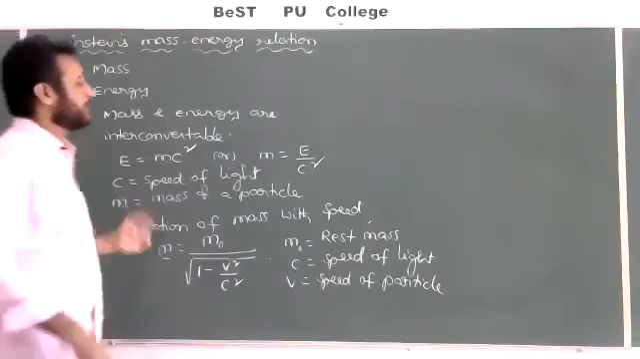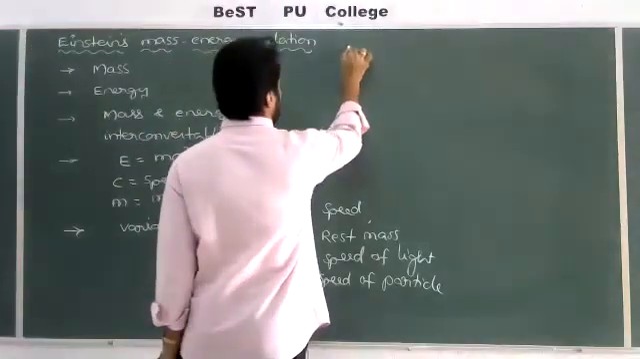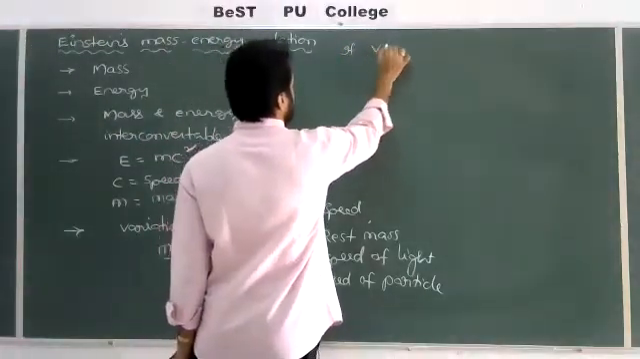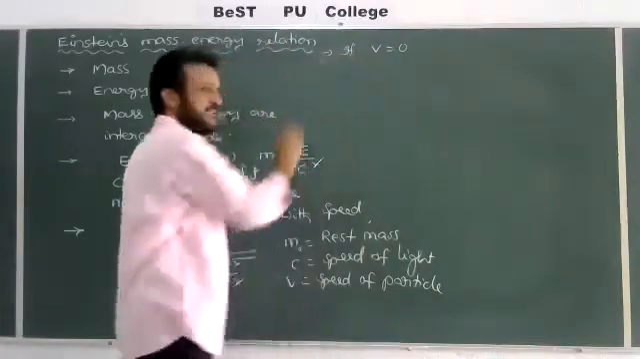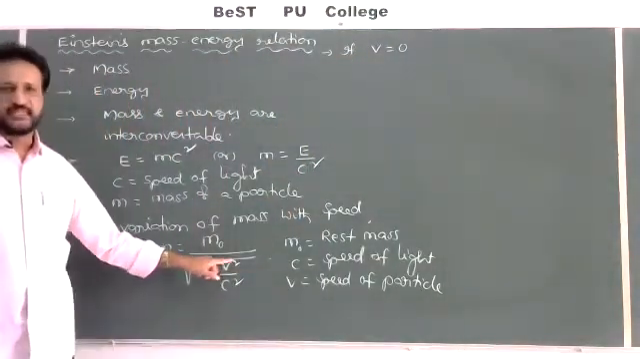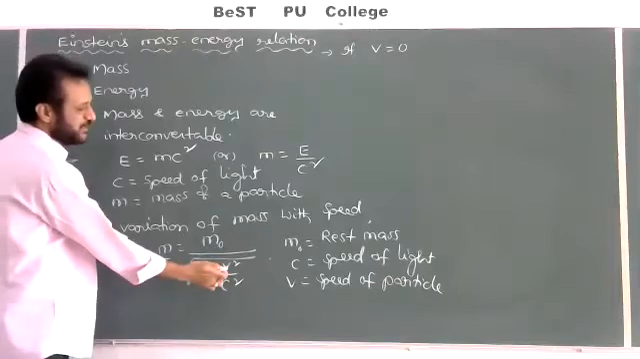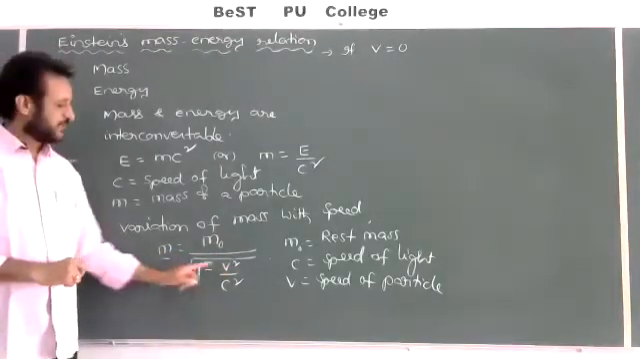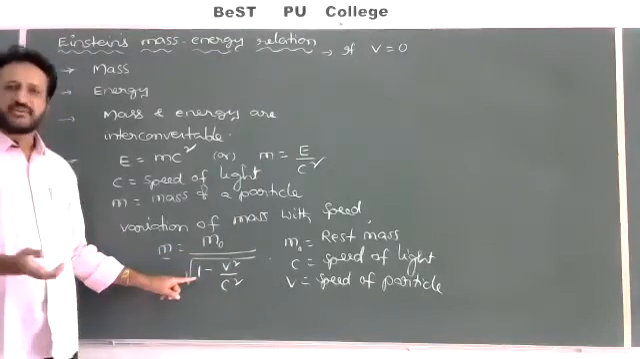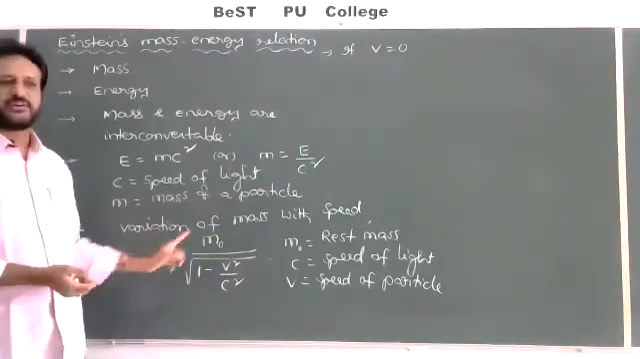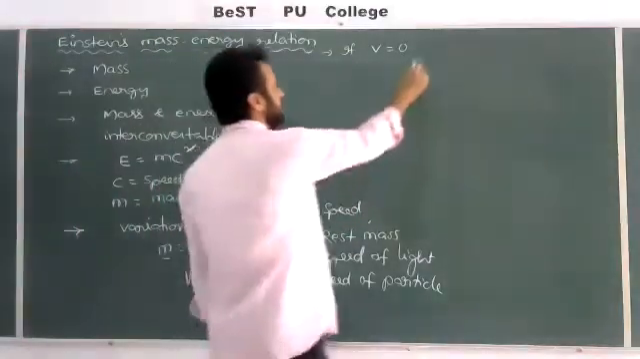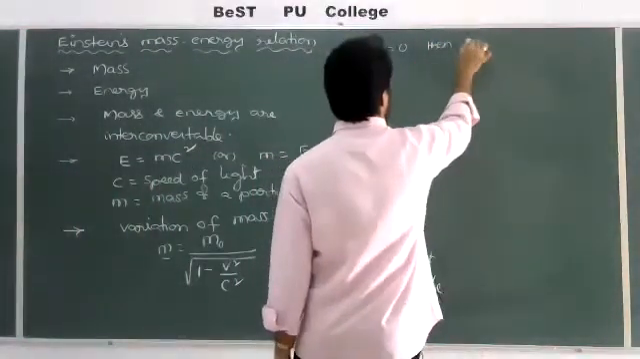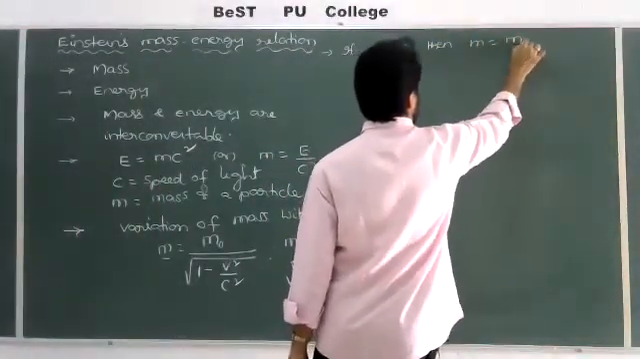For example, if the particle is not in motion, particle not in motion means V is equal to 0. The particle is at rest, then V equals 0. In this formula, if you put a 0, then what will we get? 0 by something is equal to 0. 1 minus 0 is equal to 1. Root 1 is equal to 1. Then only we will get M is equal to M naught, no change. So the mass of the particle M is equal to M naught.